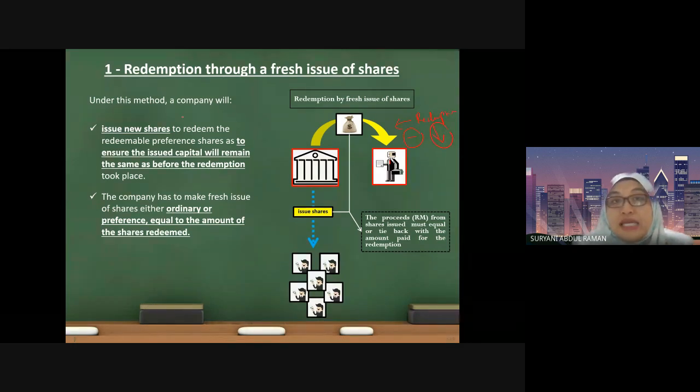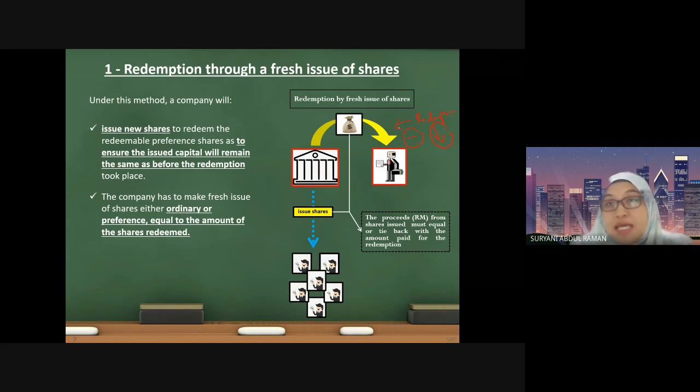One of the methods is to issue new shares. This is what we call redemption through a fresh issue of shares. By issuing the new shares, the redemption will ensure that the issued capital will remain the same as before the redemption. So how to do that? The company will make a fresh issue of shares, either ordinary or preference shares, equal to the amount of the shares redeemed.